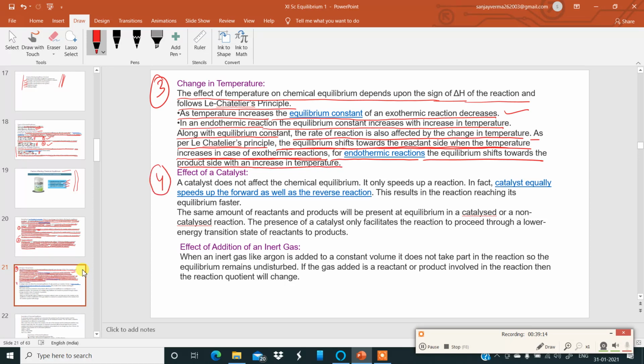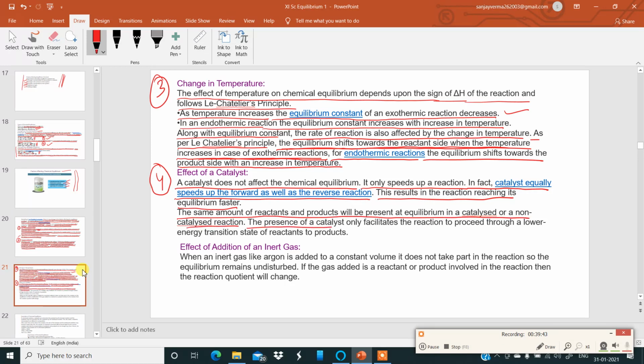Then number 4, effect of catalyst. How does catalyst affect the chemical equilibrium? A catalyst does not affect the chemical equilibrium. Note it, very important point. It only speeds up a reaction. In fact, catalyst equally speeds up the forward as well as the backward reactions. This results in the reaction reaching its equilibrium faster. The same amount of reactants and products will be present at equilibrium in a catalyzed or non-catalyzed reaction.